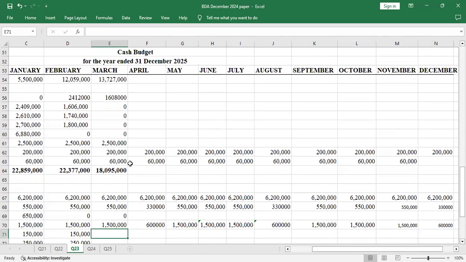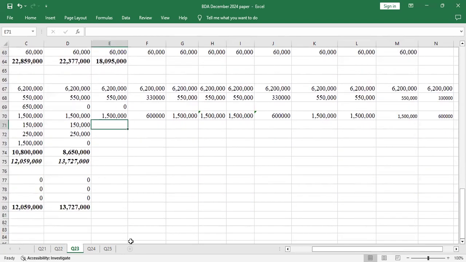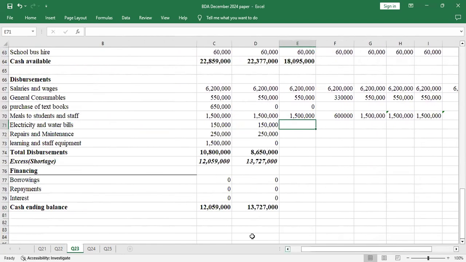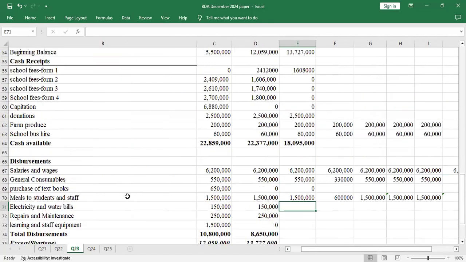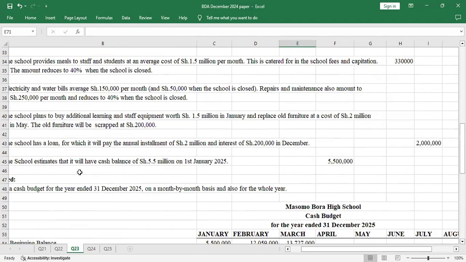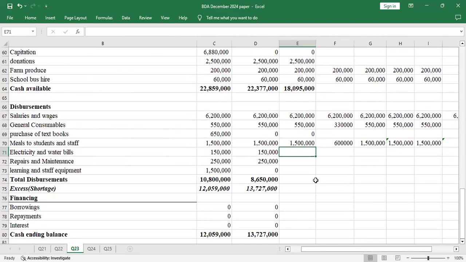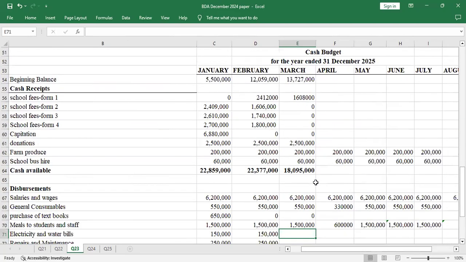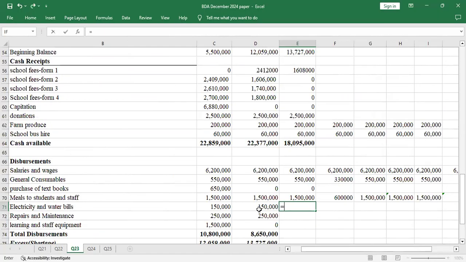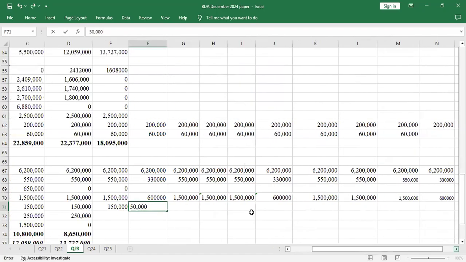I'm still on the month of March. So what's next is electricity and water bills. Electricity and water bills average 150 per month when the schools are not closed. When they're closed, it is 50. So I just fill them also. For March, it will be 150. April, the school is closed, so it will be 50,000. Let me just fill it.